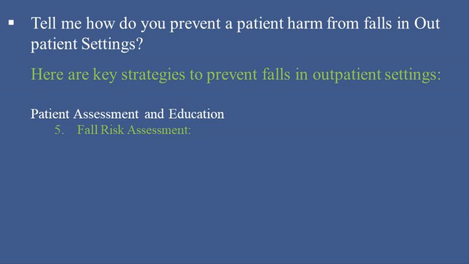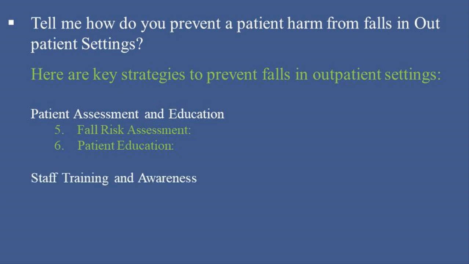Conduct fall risk assessments for all patients, particularly those with a history of falls, mobility issues, or use of medications that affect balance. 6. Patient education. Educate patients about their fall risk and provide tips for preventing falls, such as proper footwear and safe home practices. Encourage patients to report any dizziness, unsteadiness, or previous falls.